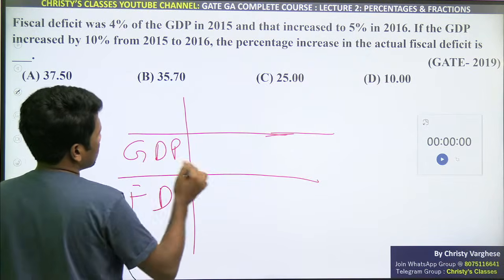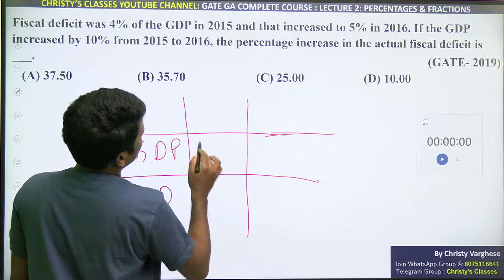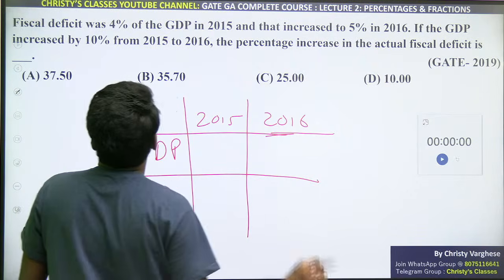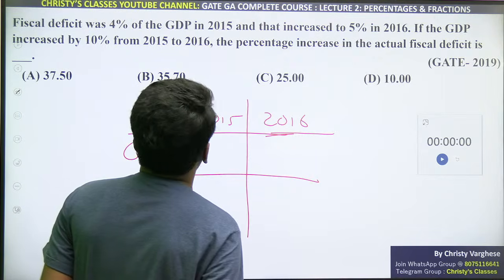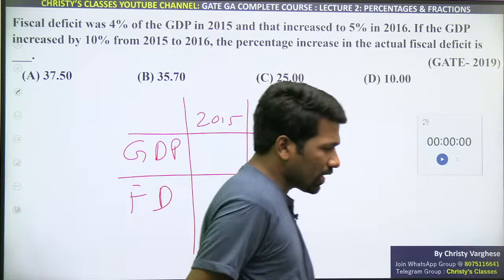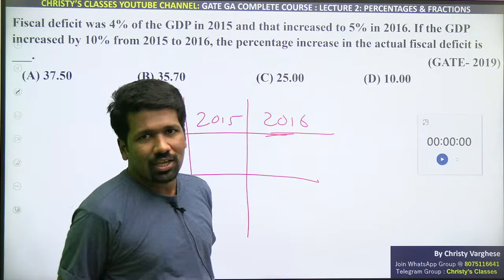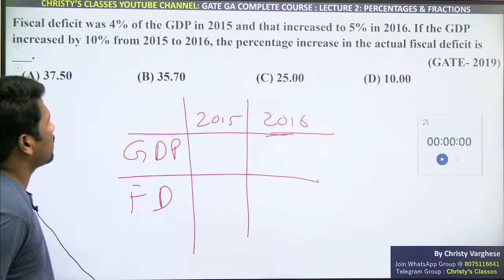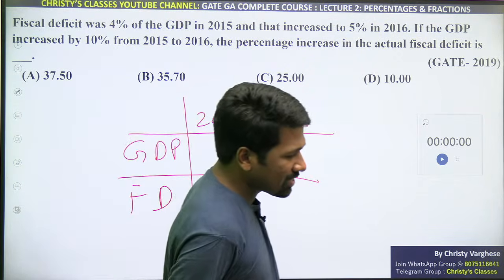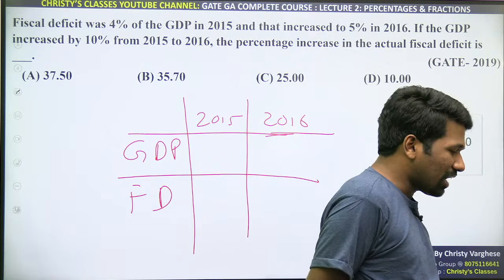GDP is there, fiscal deficit is also there, and 2 years are given, 2015 and 2016. Fiscal deficit was 4% of GDP in 2015. So now we are tabulating the data, and for convenience we are taking examples. What example can I take? In the percentage chapter, the easiest example is 100, because percentage is out of 100.